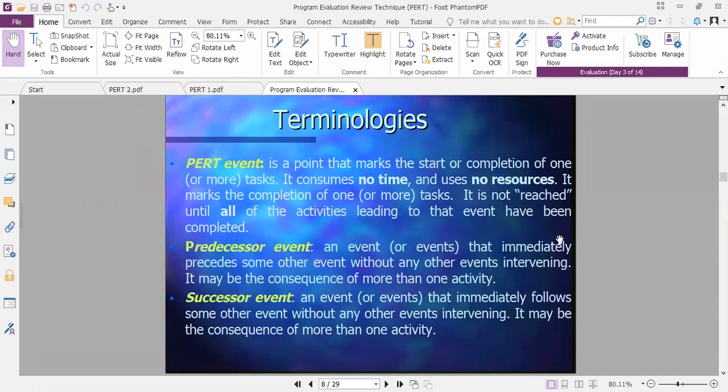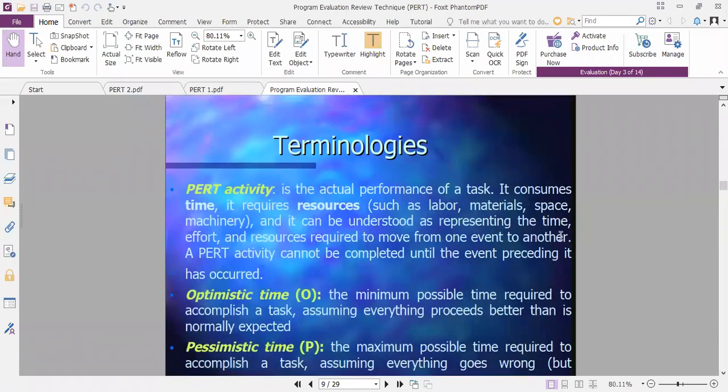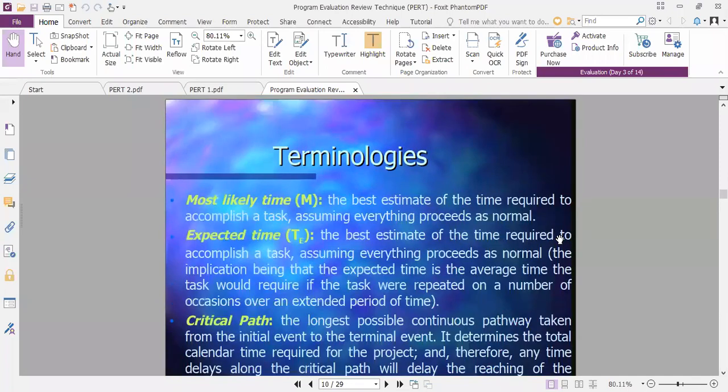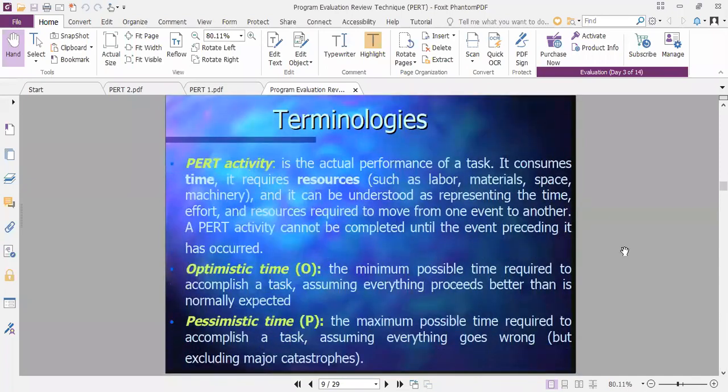The starting point or starting event should not have any incoming point. The end point or end event should not have any outgoing point. Is it right? So whatever rules are there, I hope you are knowing that we have to use them. Here, this particular part is very, very important. We have to concentrate here on PERT activities, with optimistic time indicated by TO or O, and pessimistic time